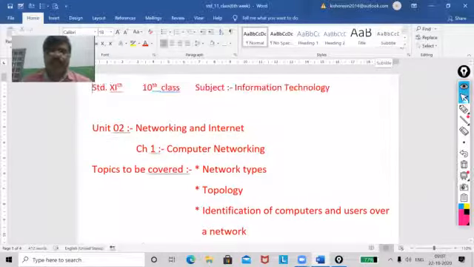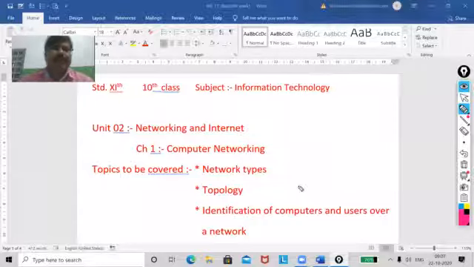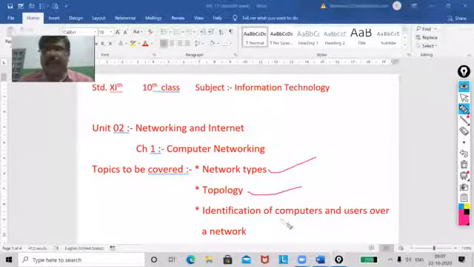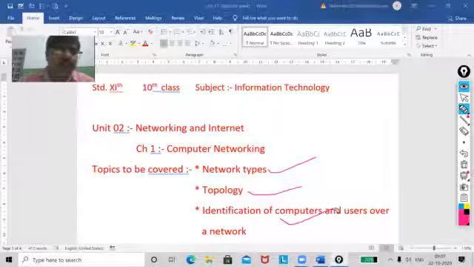Students, today I am going to discuss three topics. First one is network types. Second one is topology. And the third one is identification of computers and users over a network.